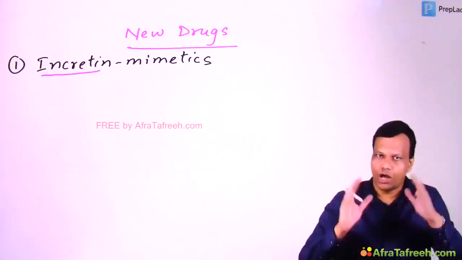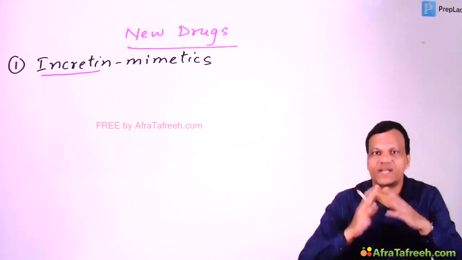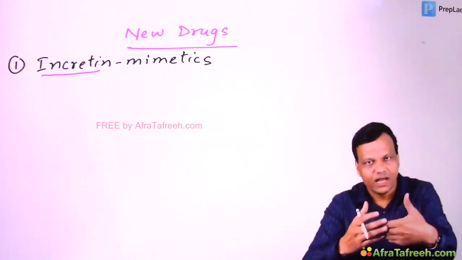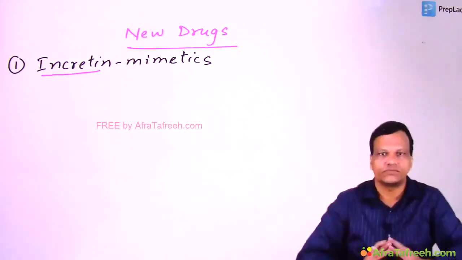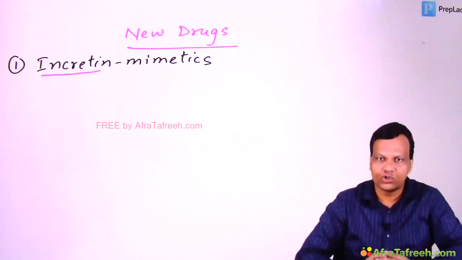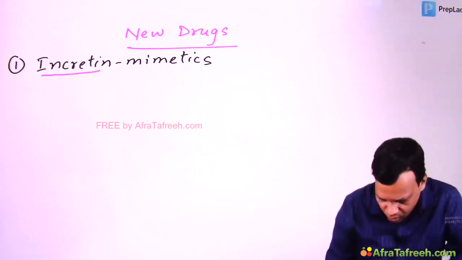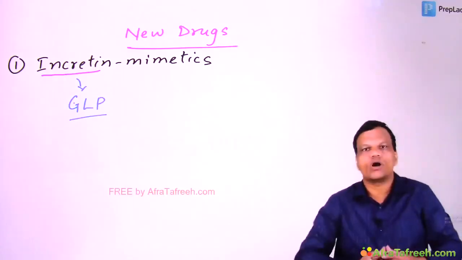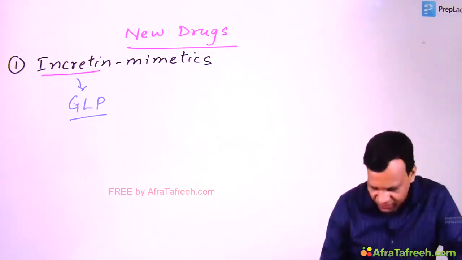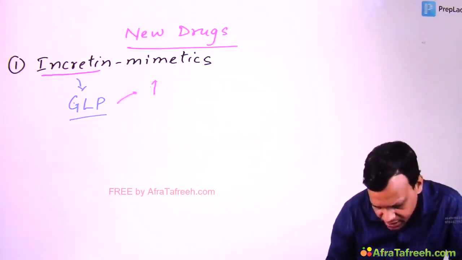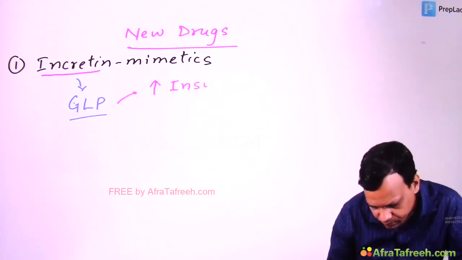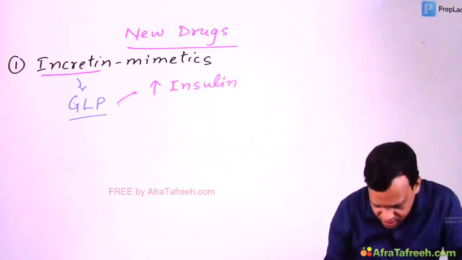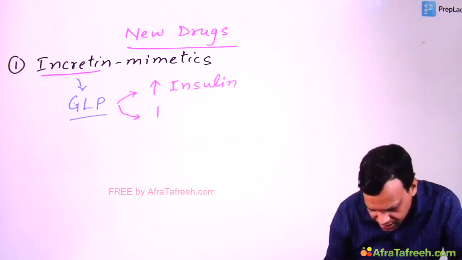Okay? So normal physiological mechanism to prevent postprandial hyperglycemia is whenever we take food, some incretins will be secreted and the function of incretin is to release insulin. Okay? And what is the most important endogenous incretin? Yes, it is glucagon-like peptide, or simply called as GLP. Glucagon-like peptide. And the major function of GLP will be to release insulin. Okay. Now, apart from releasing insulin, this GLP can also decrease gastric motility.